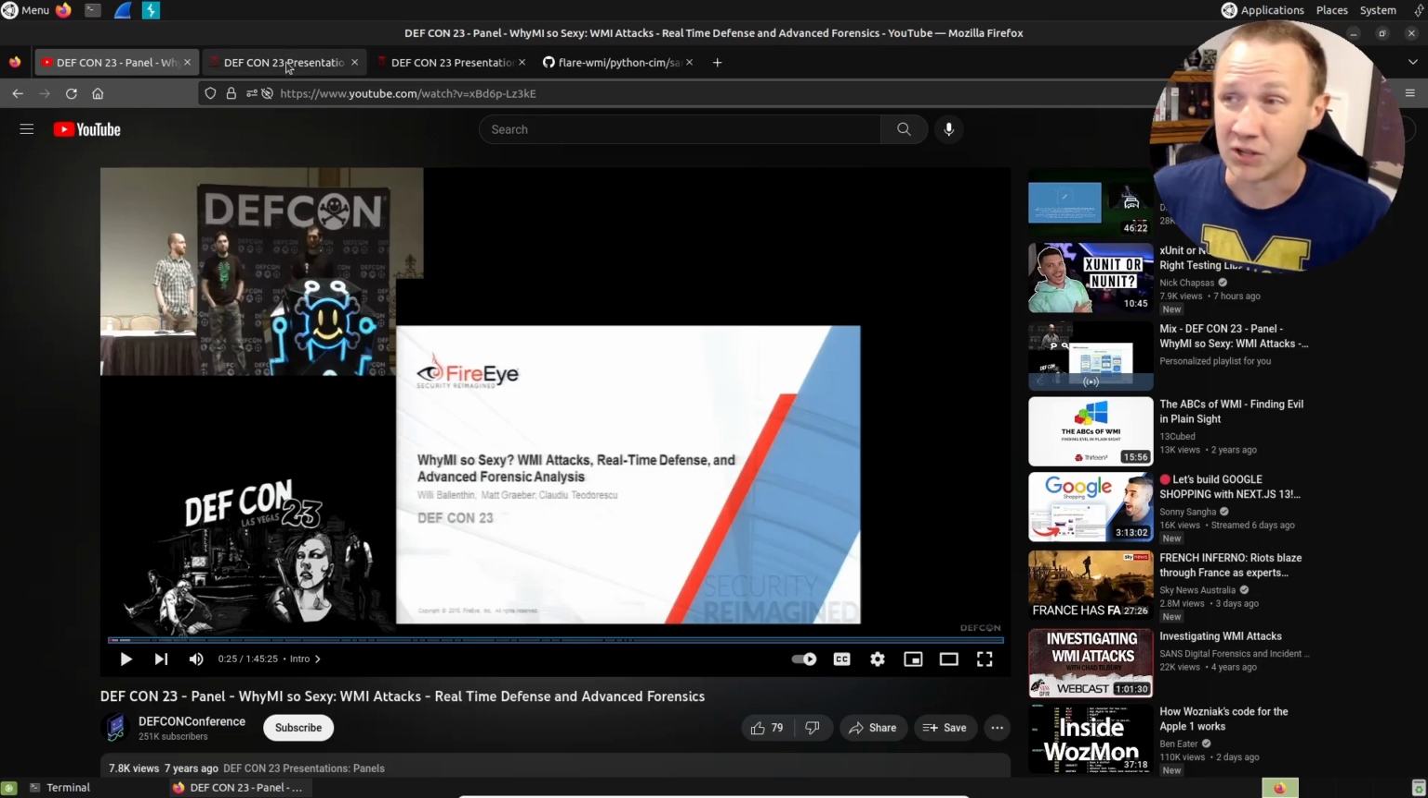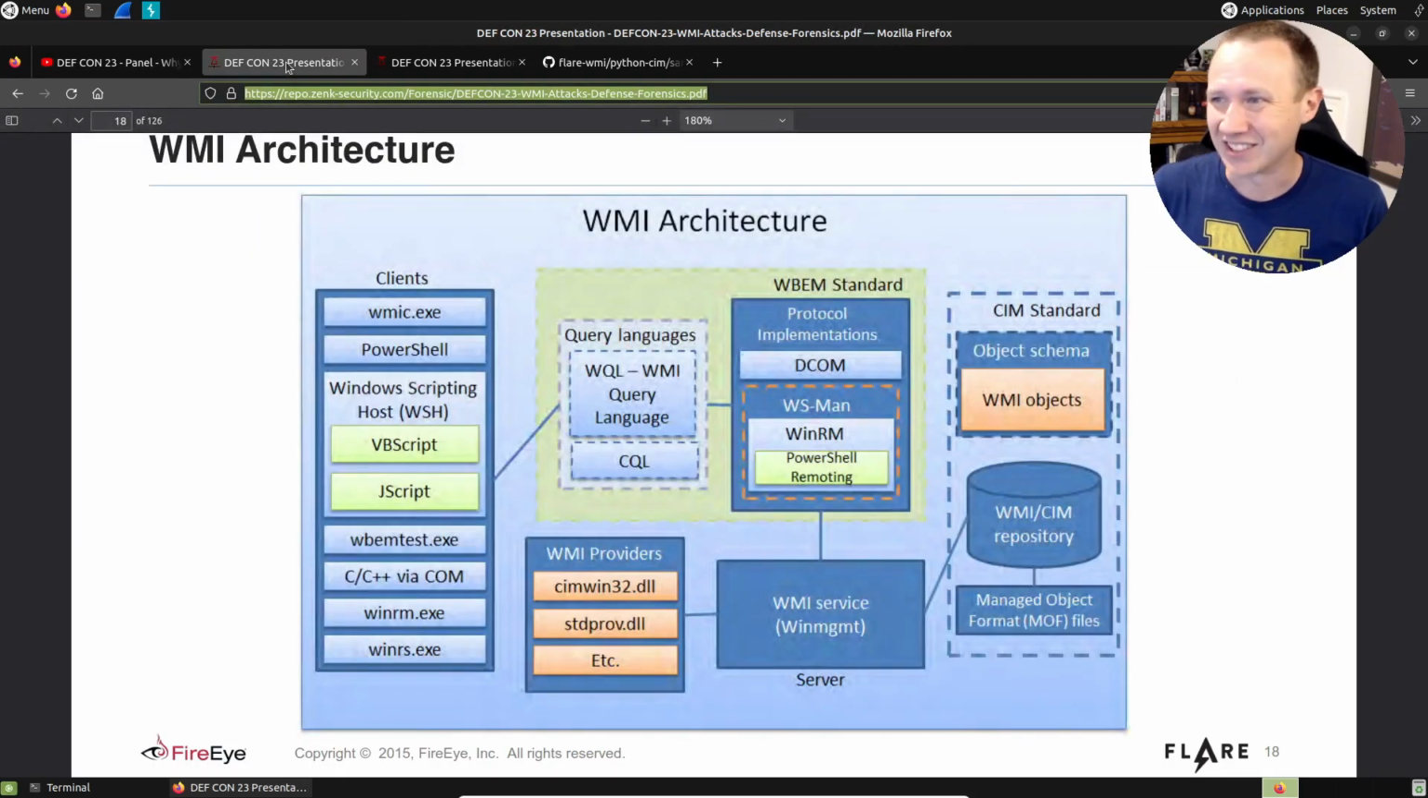I'm actually going to do a little WMI background here real quick, and I'm going to use slides out of that presentation. So basically, WMI is this incredibly complicated architecture where you have these different clients, there's query languages, there's a protocol standard called DCOM, which can then talk to the WMI service, WMI management, which then has these providers, and there's a repository database, and it can do things like create processes, and it can listen for events, and it can do all sorts of things.